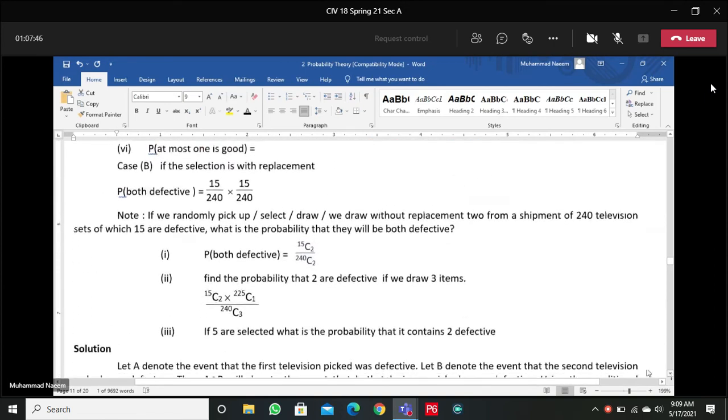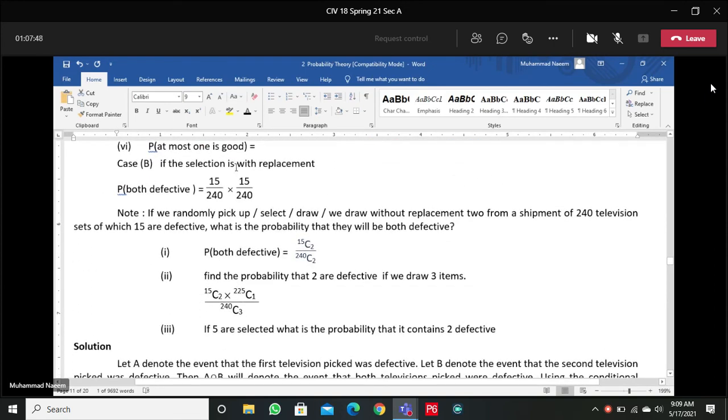But when the draws are with replacement, nothing happens. Whether both are defective or one is defective, the probabilities are all calculated independently.